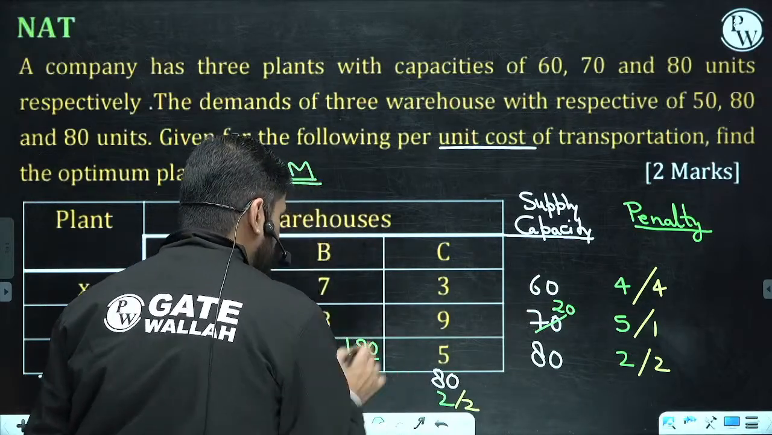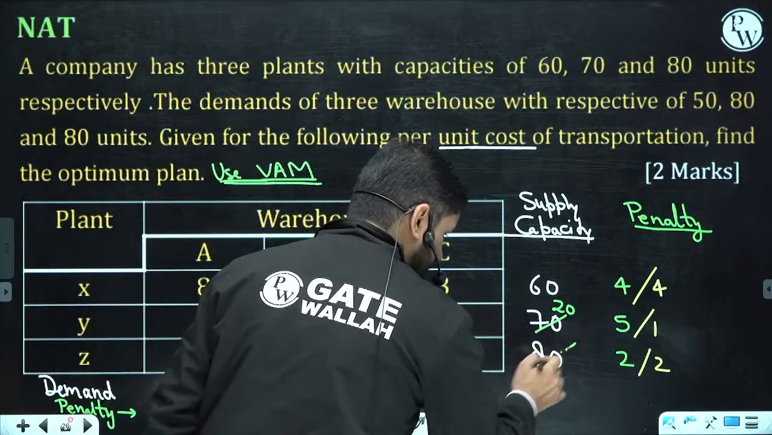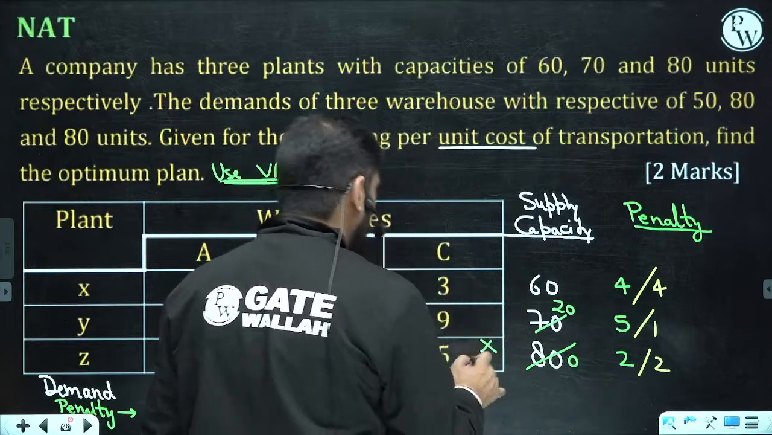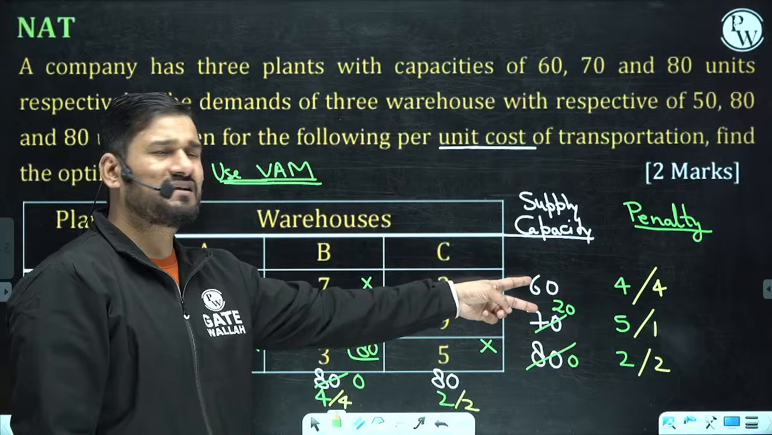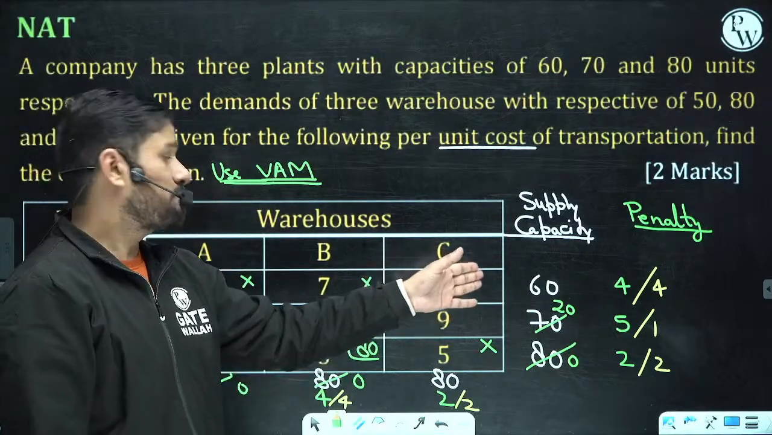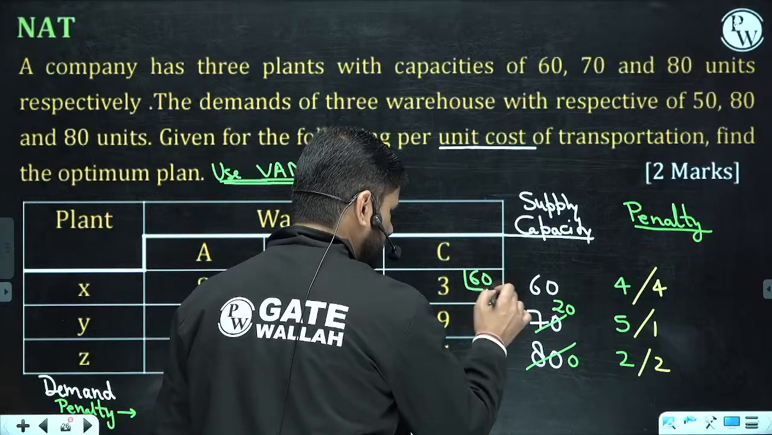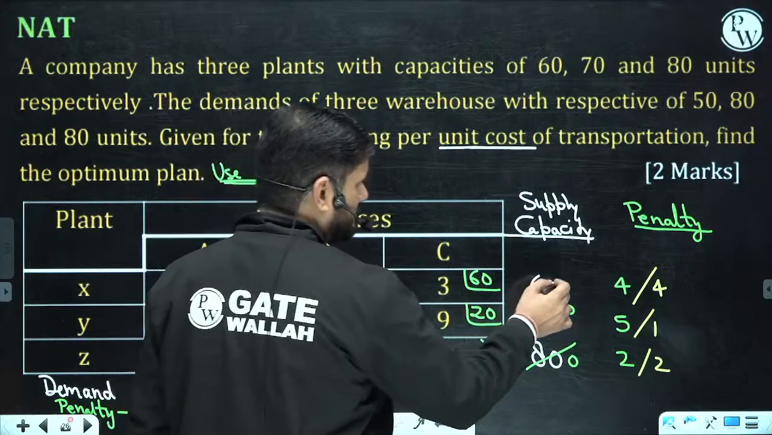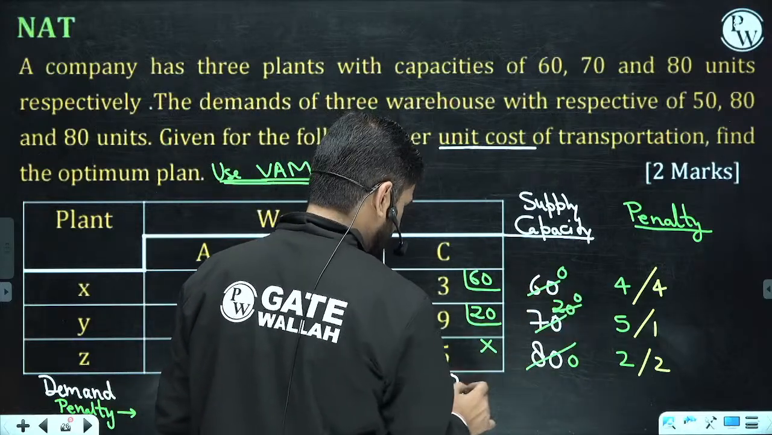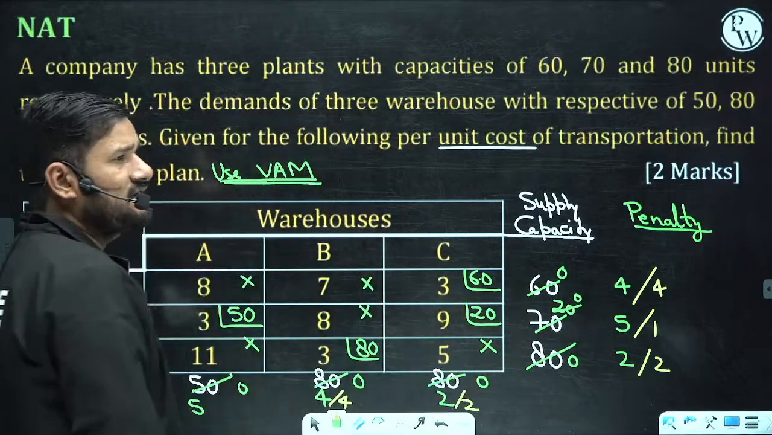Okay, and when you put 80 here, cross it, it will become 0, and cross this also because it has become 0. Now we are having only two cells, and whatever quantity is remaining, put in that only. So 60 is here and 20 is here. So it will become 0, and this 80 will become 0 because 60 plus 20 is 80, the demand has been fulfilled.